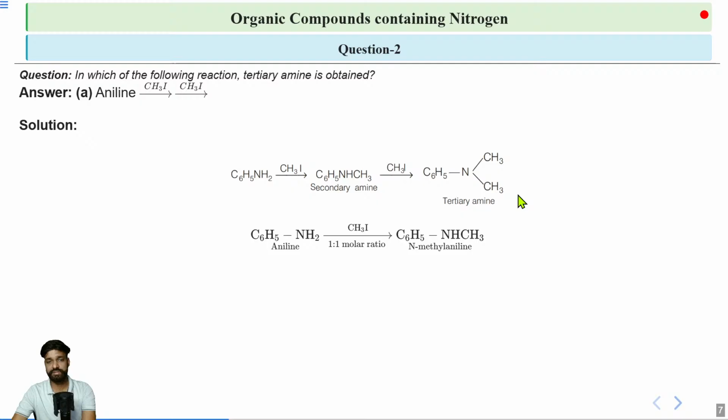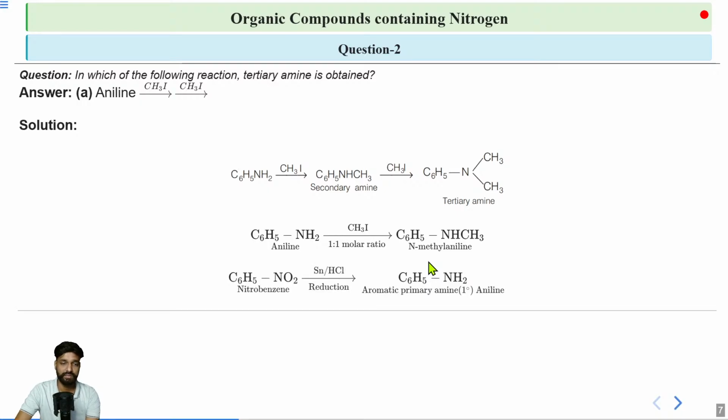What about other reactions? If I talk about one of them, which is the second one, option B. If your C6H5NH2 reacts with CH3I directly, then it will give you N-methyl aniline, because in this case your nucleophilic substitution is occurring only one time. Then the third reaction that we have is the reduction of your nitrobenzene in the presence of Sn/HCl, or you can also use Fe/HCl. Both of them will give you the same aromatic primary amine. We have seen this reaction.